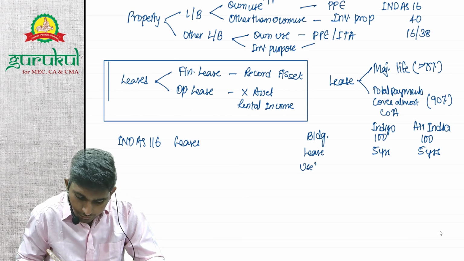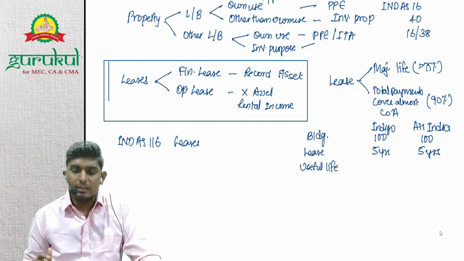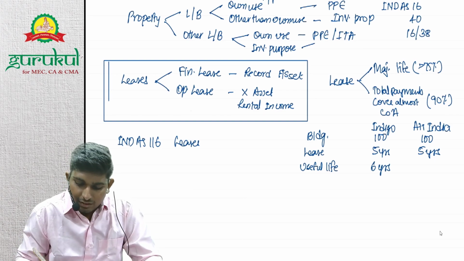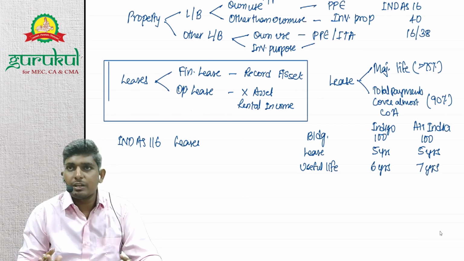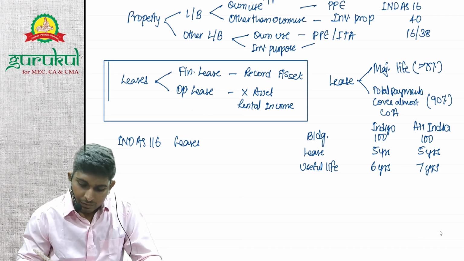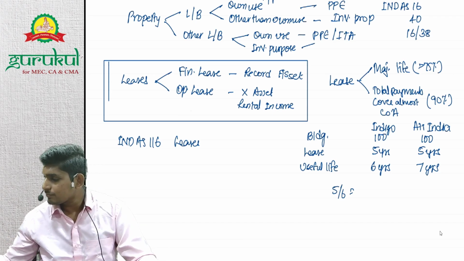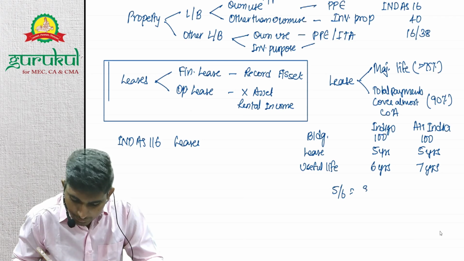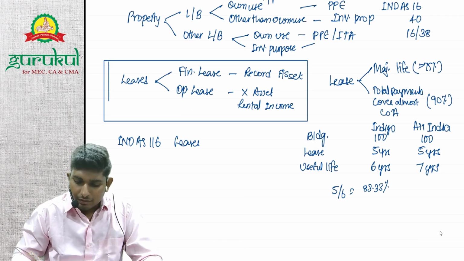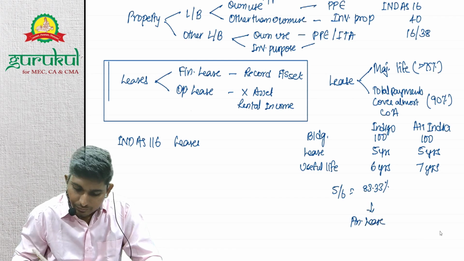Now, useful life is basically an estimate, right? No one can say how many years the building will stay. So basically, Indigo has estimated the useful life of the building as 6 years, and Air India has estimated the building life as 7 years. Same building, same cost, same rent. Now, what problem arises is whether this covers the majority of life. 5 divided by 6 is basically 83.33%, right? So it covers the majority of life, so Indigo will record this as a finance lease in its books, right?